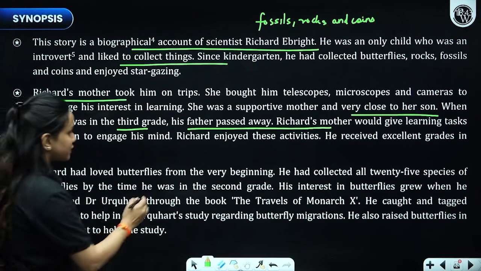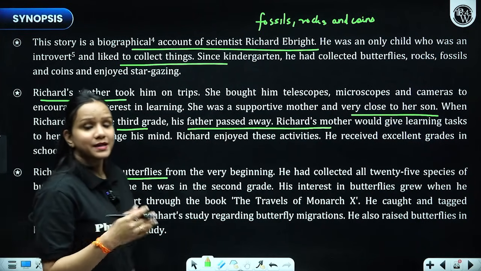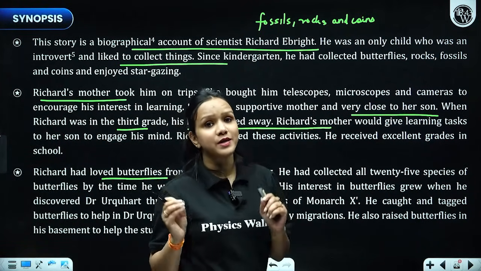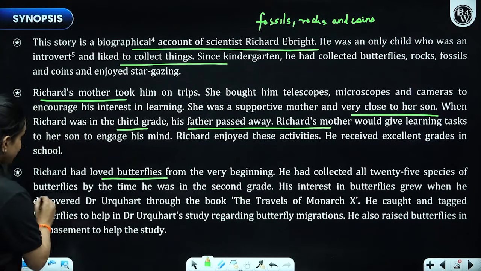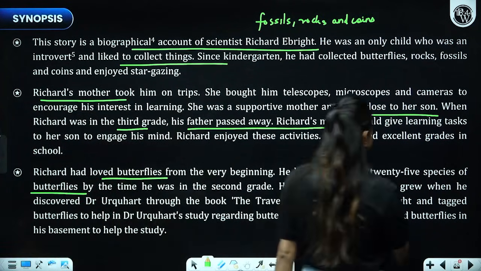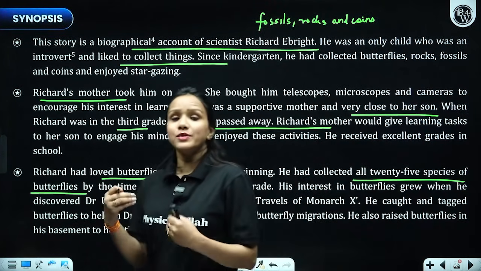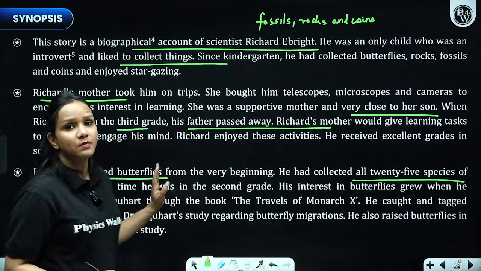Richard had love for butterflies from the very beginning. By the time he was in second grade, he had already collected 25 species of butterflies. So please remember the points that I am making you underline here in the class. While you read the text, please focus on these details minutely.